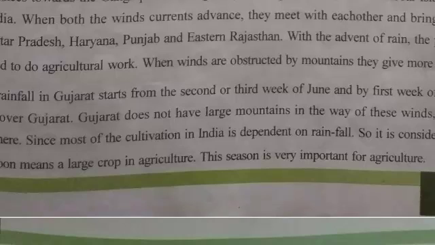It is considered that a good monsoon means a large crop in agriculture, because our country is a country of agriculture. So many farmers are dependent on the rain for their good crop production and for their agricultural activities. Now, retreating monsoon and wind season.